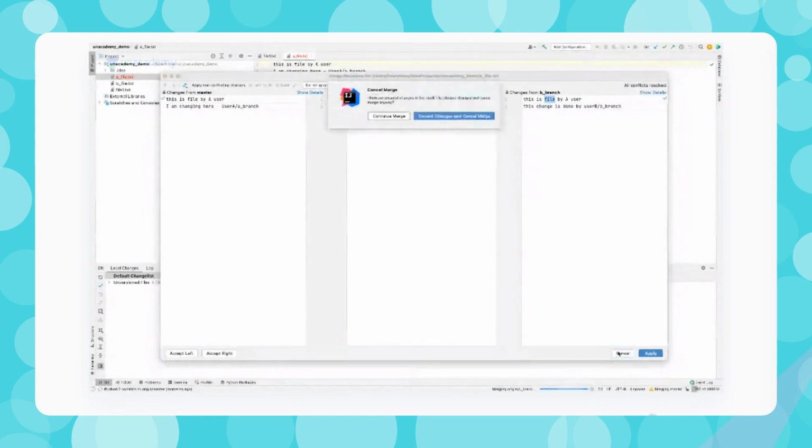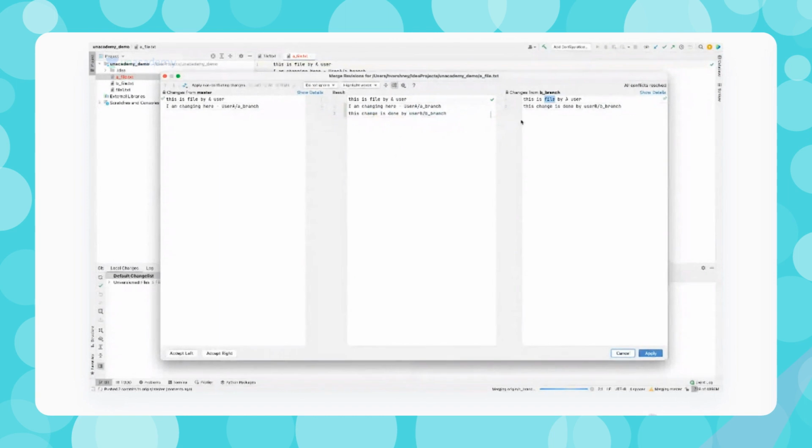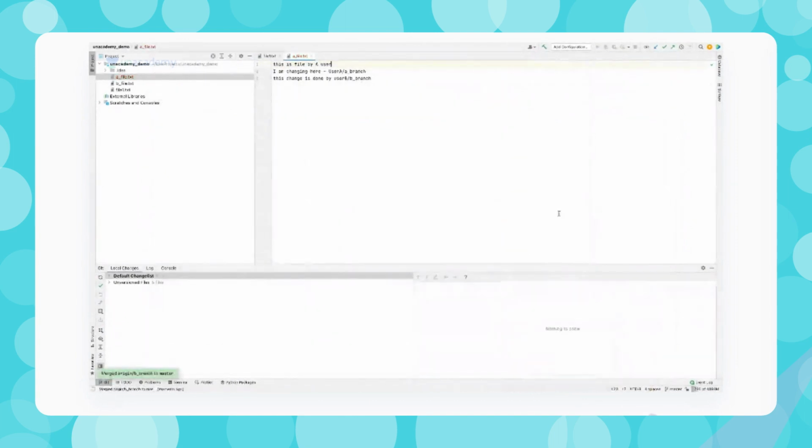Or what I can do is just cancel that. It will ask whether to discard these changes or continue the merge. I'll say continue merge. Now I have made the changes, so something like this is my result. I will have three lines: the first line is common, the second line is from branch A, and the third line is from branch B. And I can click on apply.